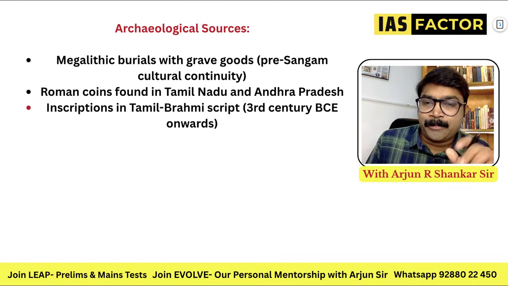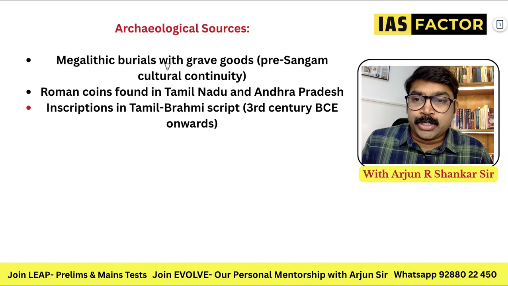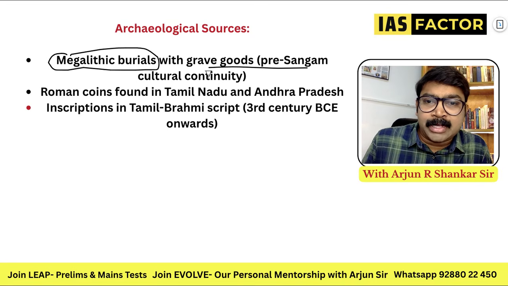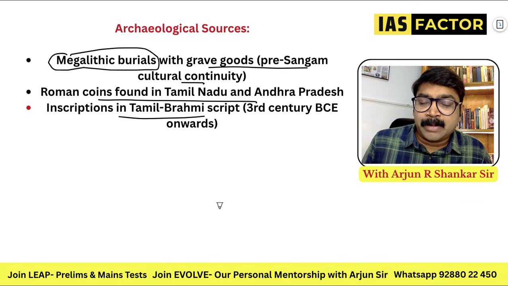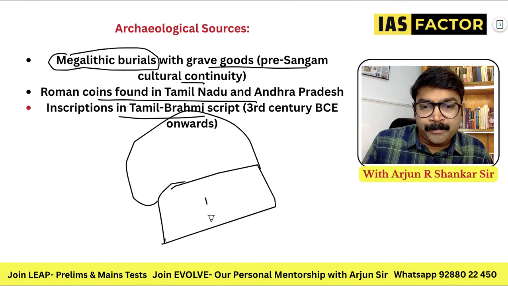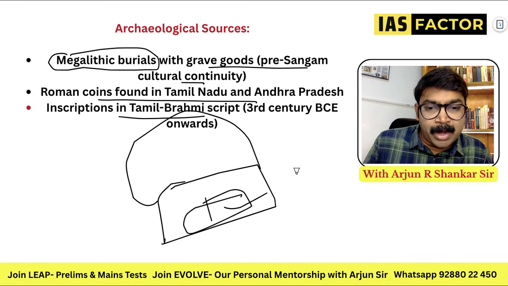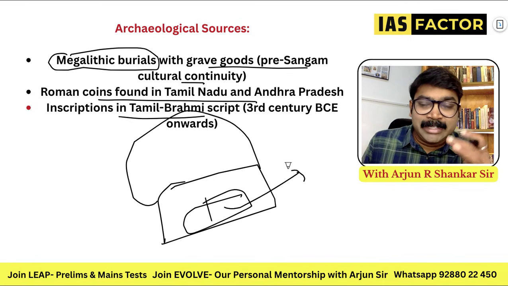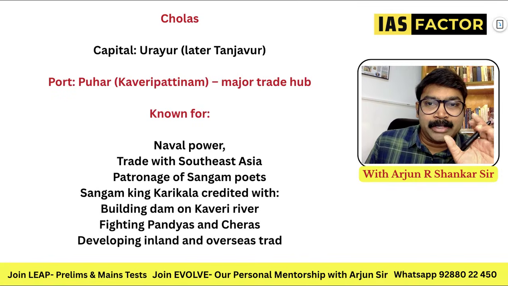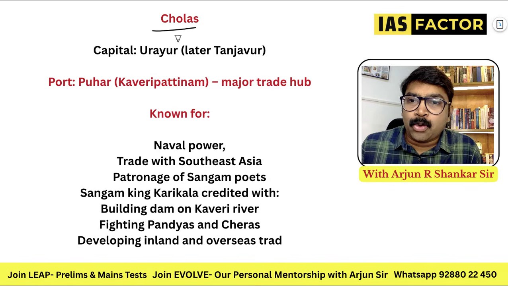That is the understanding. What are the archaeological sources? Number one, megalithic burials with grave goods from the pre-Sangam culture, Roman coins found in Tamil Nadu, and the Tamil Brahmi script. Megalith culture means you actually bury people. There is a huge rock kept here, and inside there is a small chamber. You bury people inside, and like in the Egyptian practice, when you die, a lot of things are kept with you in your grave for your afterlife. That is a belief. So that is megalithic culture. Now, the Cholas, Urayur, we already discussed.